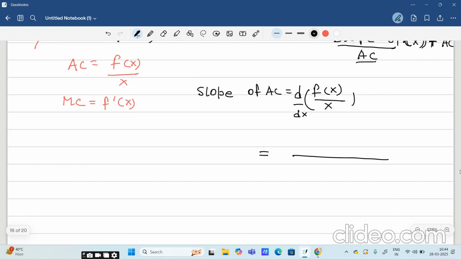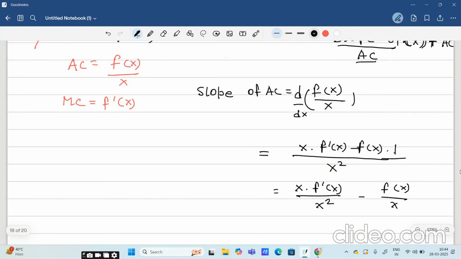So in the denominator part I have v square, in the numerator part I will keep v constant and do the derivative of function of x, that will be f dash x, and then I will keep minus, I will keep u as constant, that is function of x as constant, and I will do the derivative of x, that will be 1. So what I have obtained here is x into f dash x by x square minus function of x by x square.